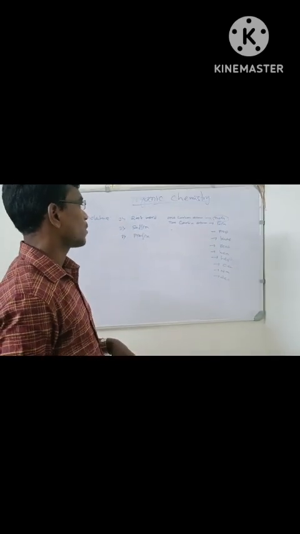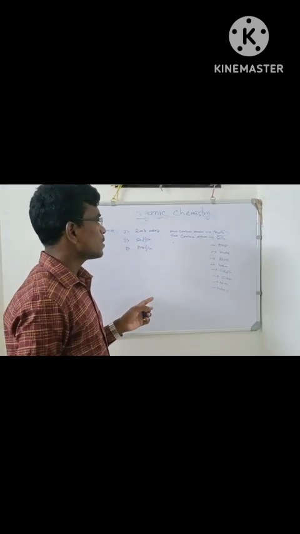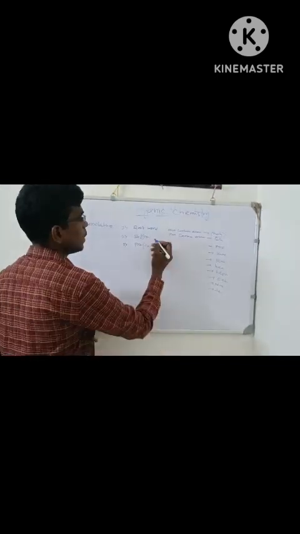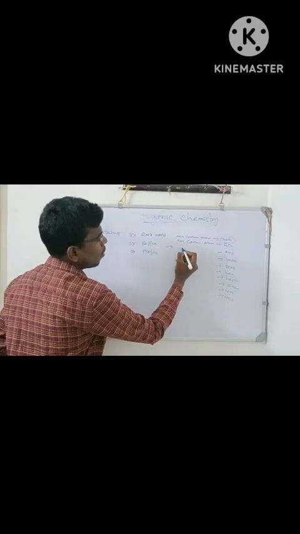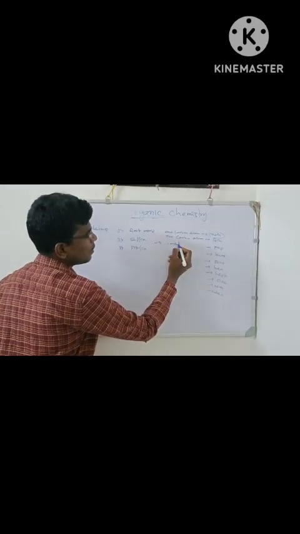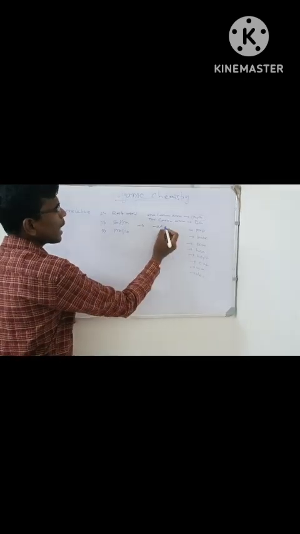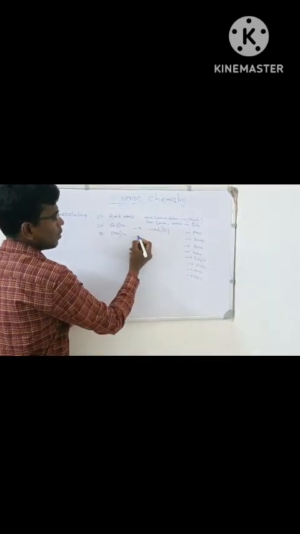Then suffix. Suffix means if the homologous series is alcohol, then the suffix will be ol.